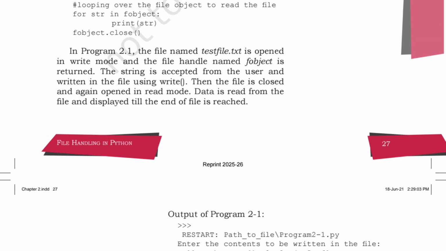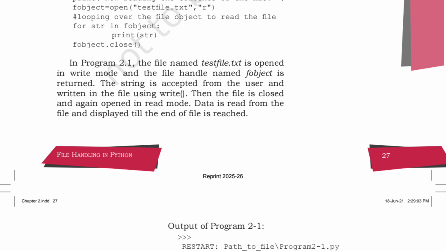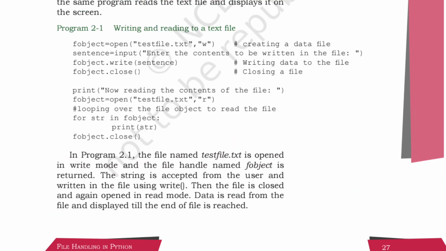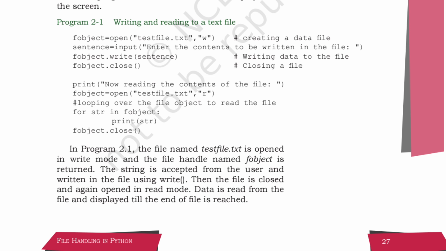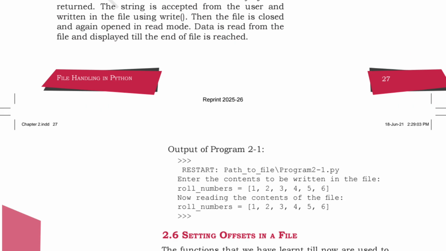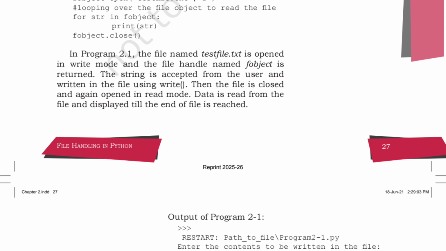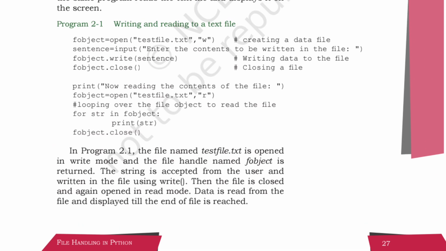So this is the output of the program 2.1, writing and reading to the file. So you are taking the input over here, enter the content to be written in the file, that is roll number. Now reading the content of the file, reading it. So you will write it and then you will read it. Over here print str is also given.